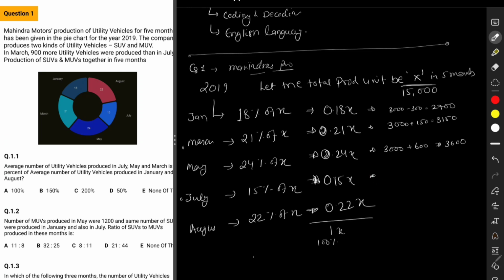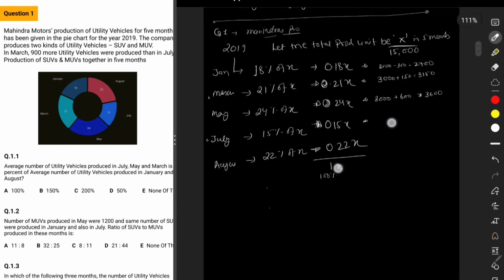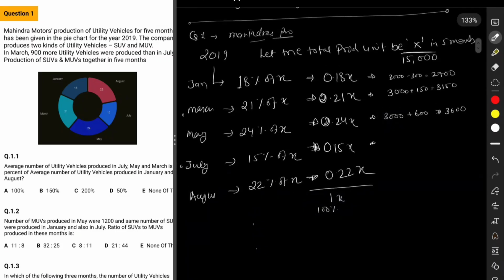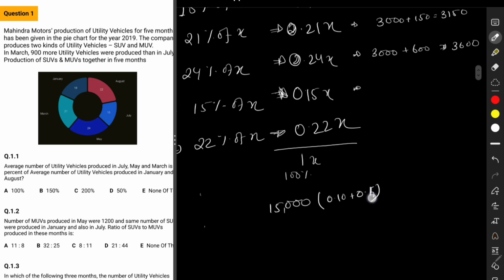Now if you want to know how I am calculating, it's a simple Vedic calculation. For 15,000, I want to multiply it by 0.10 plus 0.05. This is broken into this.